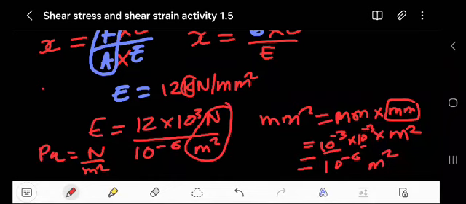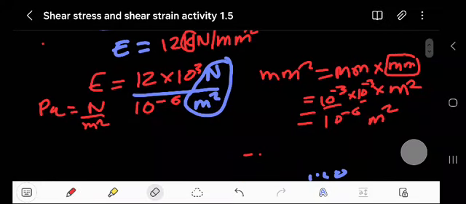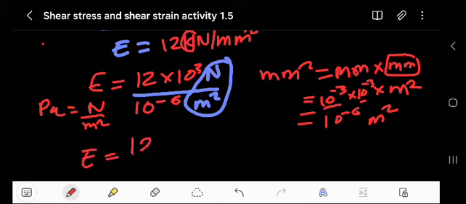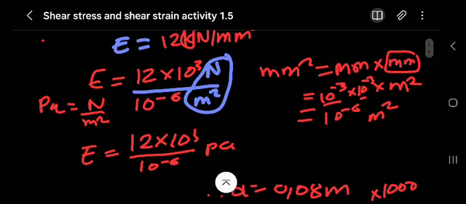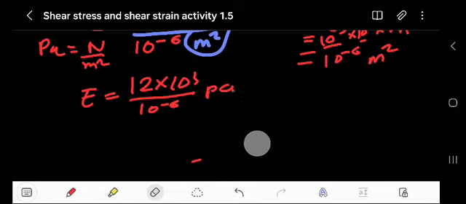As you can see, that is Pascal. Since that is Pascal, we have E equals 12 times 10 to the power of 3 over 10 to the minus 6 Pascal. Now we've achieved Pascal. What is left is for us to achieve giga. Remember the giga guy. Giga is times 10 to the power of 9.